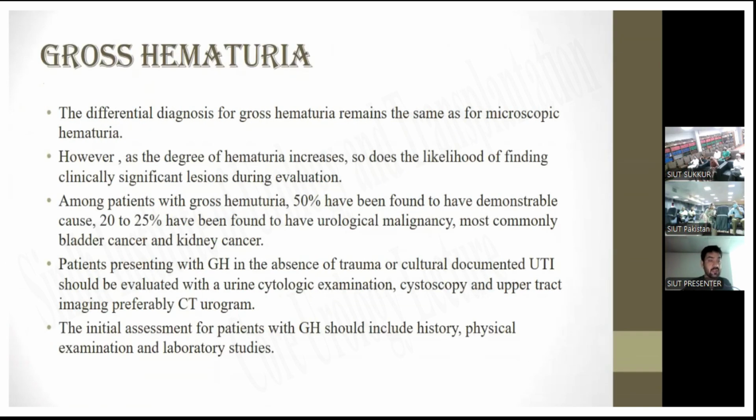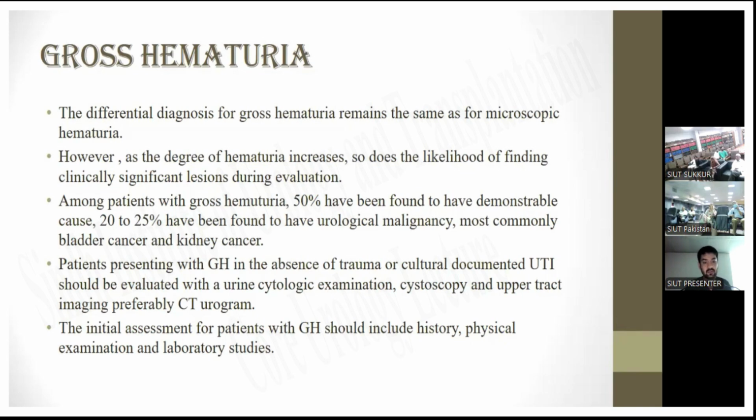So the differential diagnosis of gross hematuria remains the same as for microscopic hematuria. However, as the degree of hematuria increases, so does the likelihood of finding clinically significant lesions during evaluation. Among patients with gross hematuria, 50% have been found to have demonstrable causes. 20-25% have been found to have urological malignancy, most commonly bladder and kidney cancers.